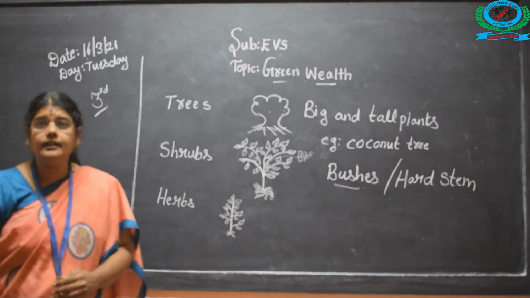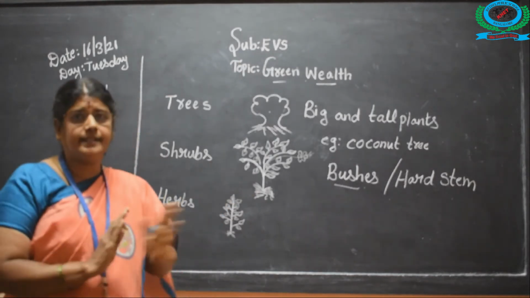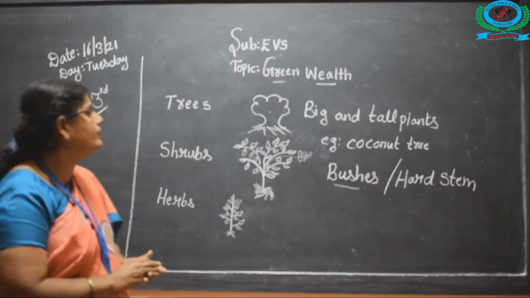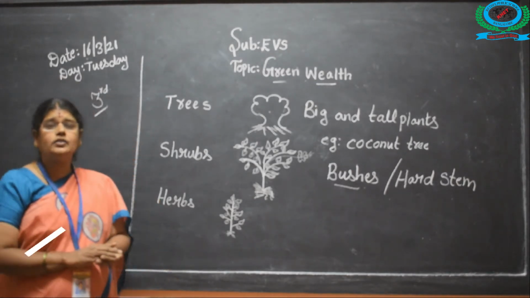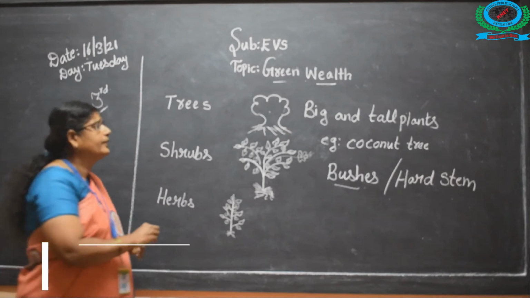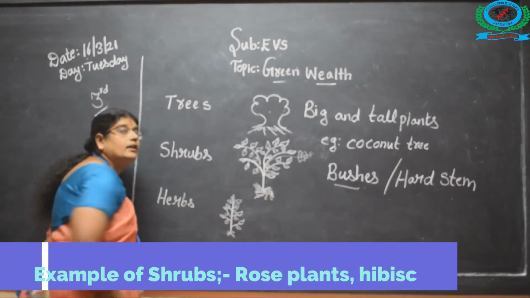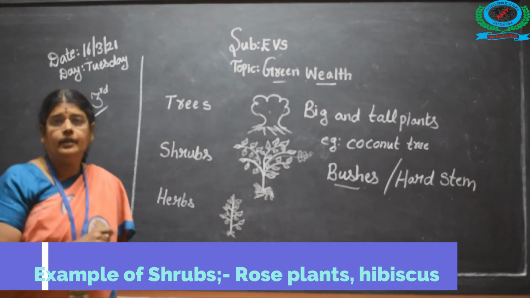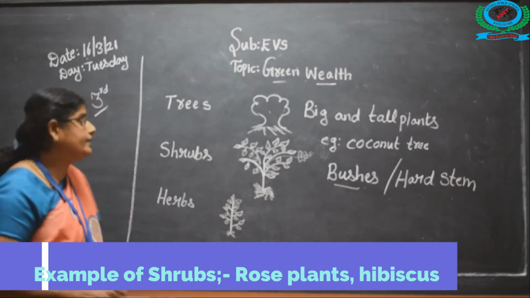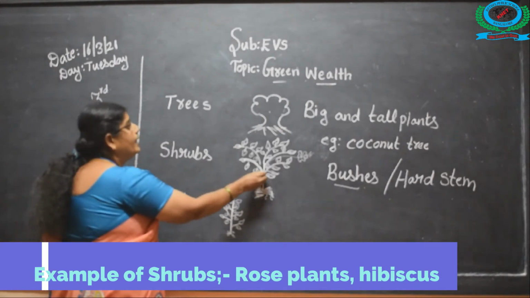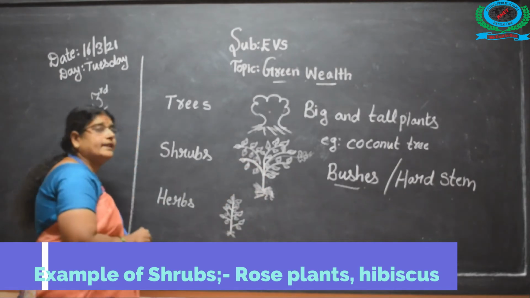You have seen, it is around us in our environment itself. The rose plant is very small, you have observed, and the hibiscus, the stem will be very hard and small, but it has many branches in the small stem itself.